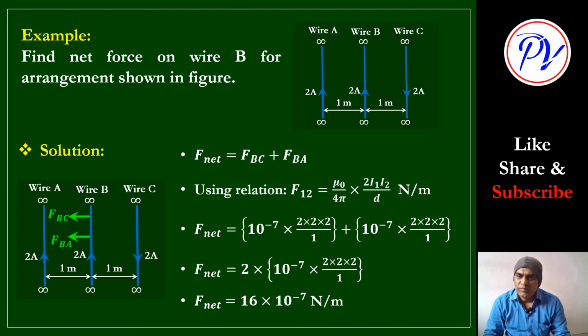We got the same formula, but the direction of force was opposite. So when the direction of current flowing through the wires is the same, they will attract each other. If the current is opposite, they will repel each other. Based on this concept, we have defined 1 ampere current, and we have solved this problem.